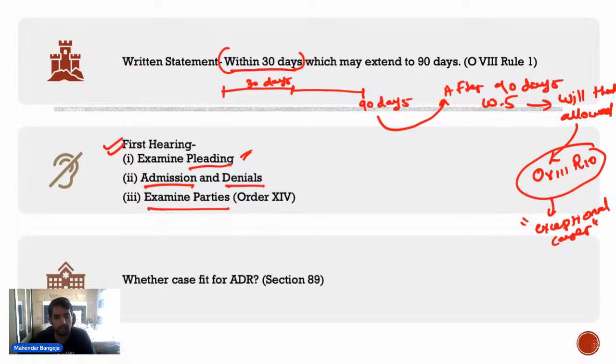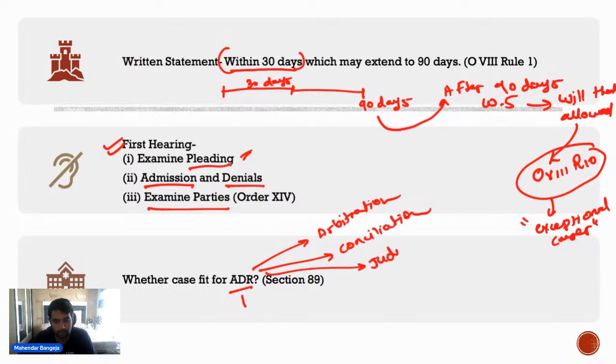And after examination of parties, the court will see whether it is a fit case for alternate dispute resolution, whether it is a fit case for, say, arbitration, whether it is a fit case for, say, conciliation, whether it is a fit case for, say, judicial settlement, whether it is a fit case for, say, lok adalat, to send the matter to lok adalat, and whether it is a fit case for, say, mediation.